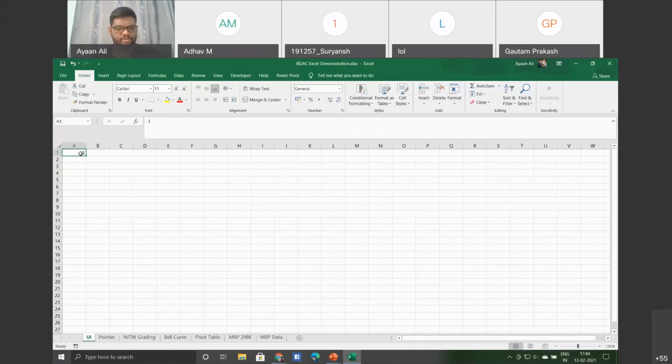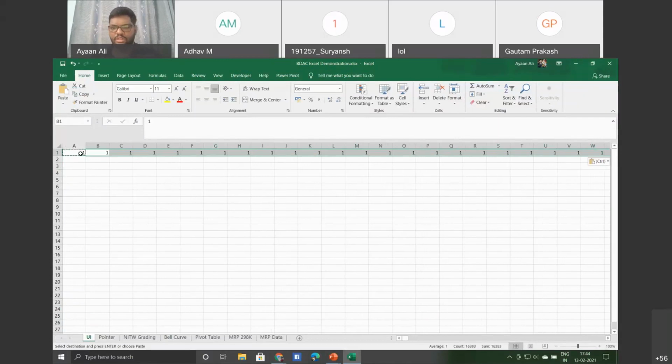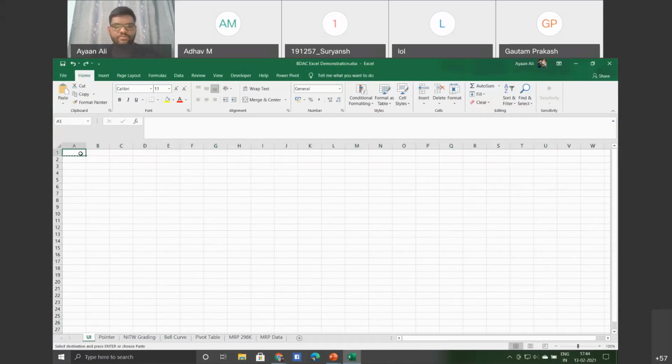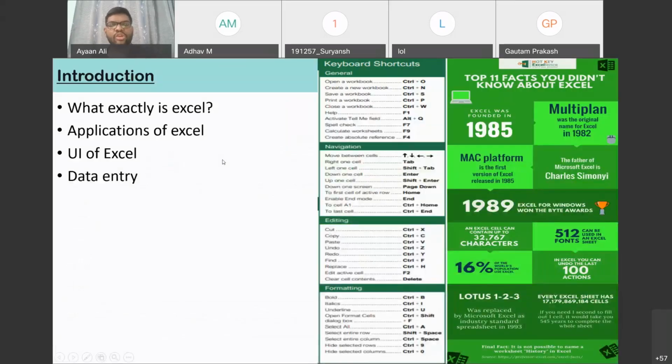Yes, 16384 is the total number of columns in Excel. So you can imagine how massive the data it can handle is. Later you will see the importance. One more important fact is that an Excel cell can contain up to 32767 characters. By characters, I mean it can be a number, an alphabet, or any special symbol.